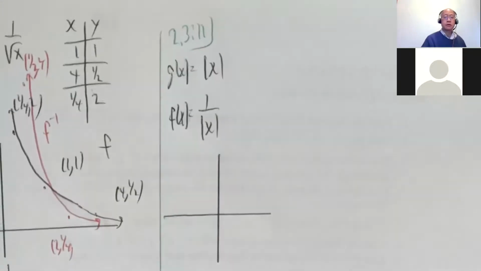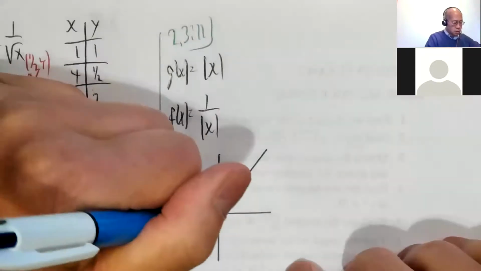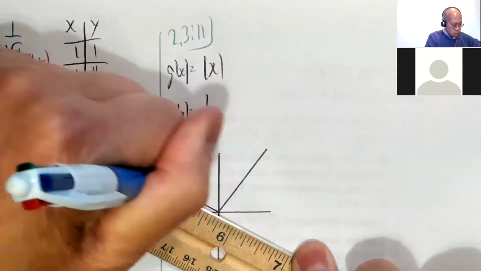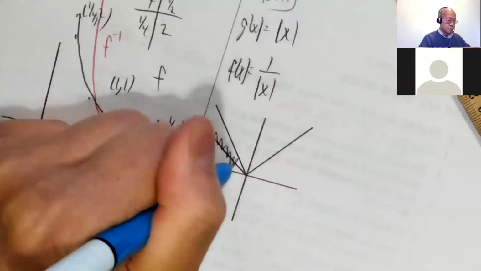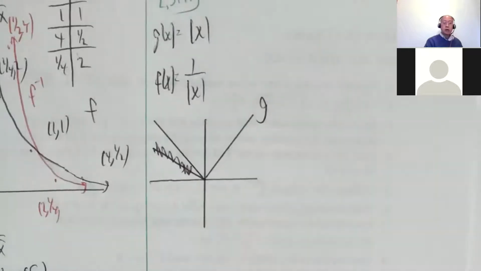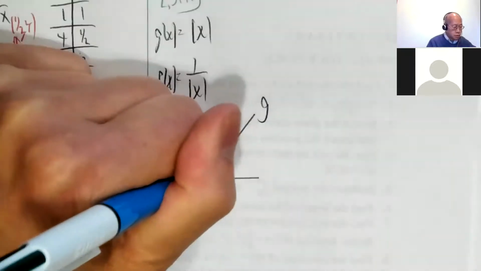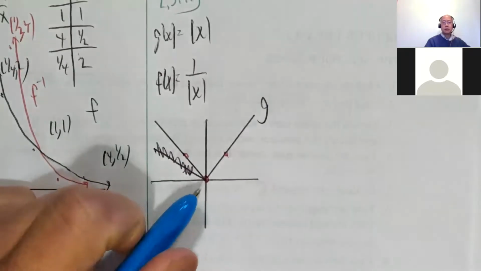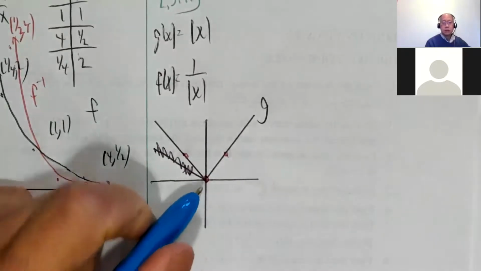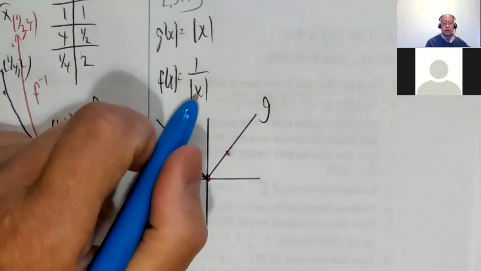Try to get this thing back in focus. There we go. Absolute value of x, you should be familiar. All right, so what are the principles for reciprocal? You want to find out where it is 0, 1, and -1. Well, there is no -1 here. Why do I want 0? If the function is 0, its reciprocal is undefined, so there is no graph at 0. You can't do 1 over 0.